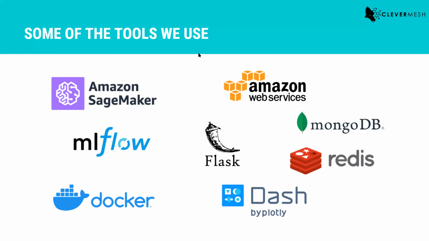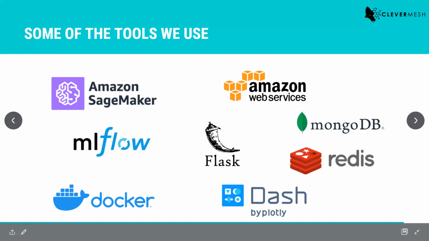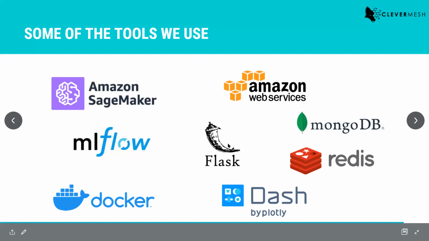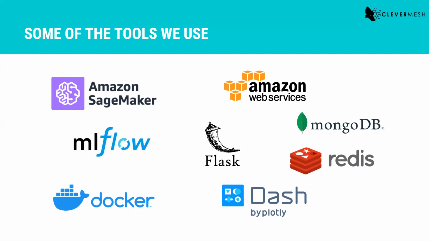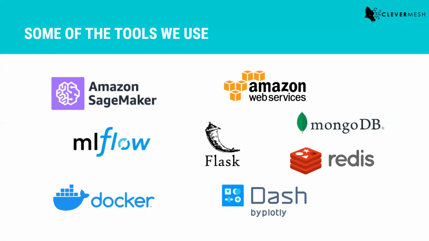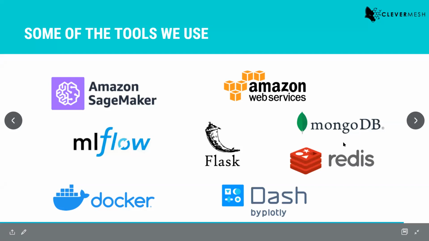These are some of the tools for our applications. For the front end, we prefer to work with Flask, and in some cases Django, FastAPI, even Streamlit. We mostly use a lot of serverless services from Amazon Web Services, like AWS Lambda, DynamoDB, Kinesis streams and all those things. Our databases of choice are MongoDB and Redis. Why MongoDB?